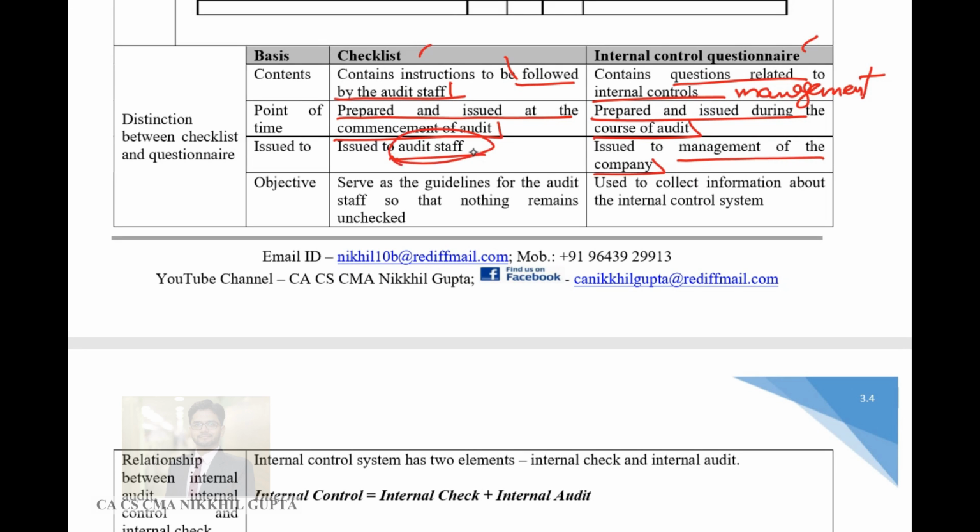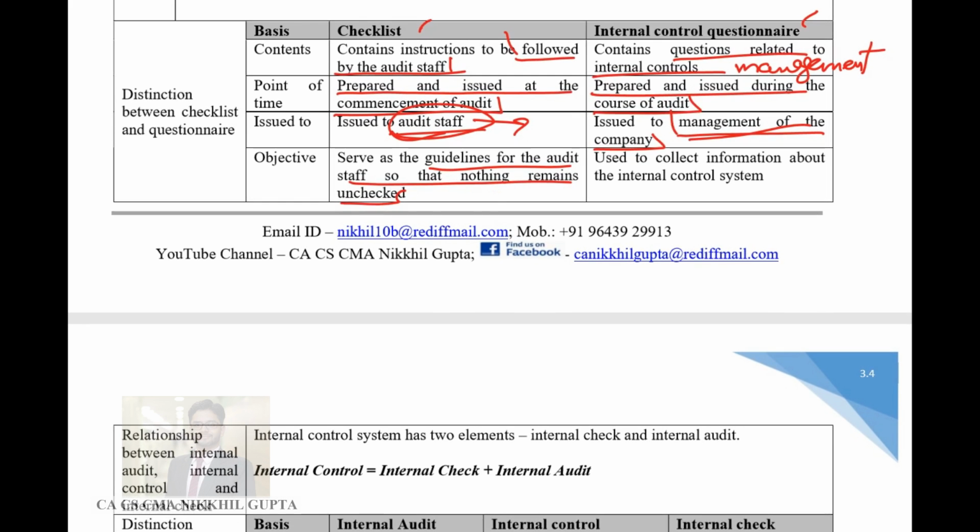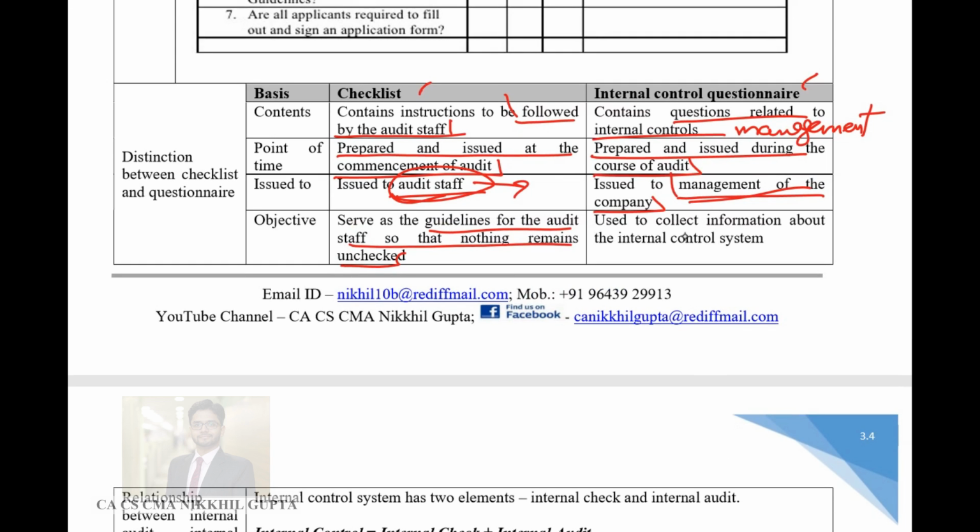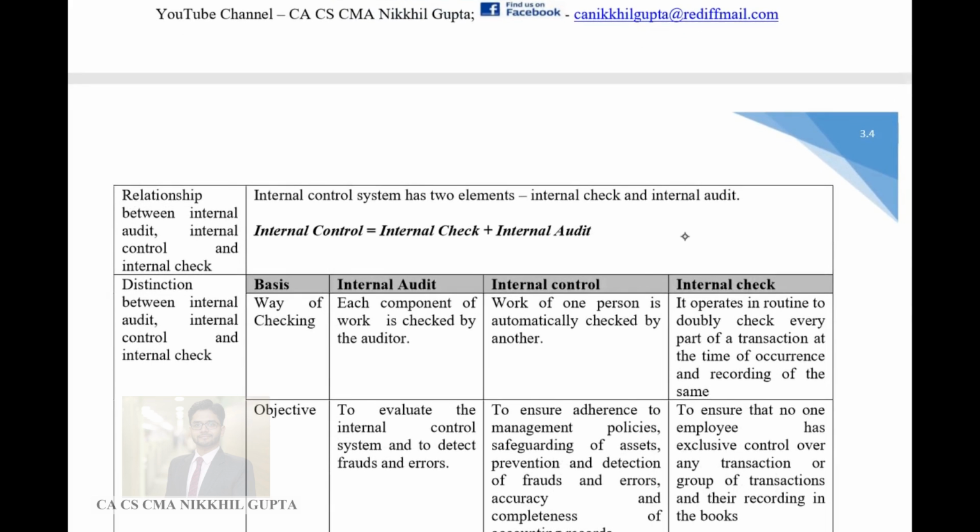So checklists are questions given to the audit staff so that they do not miss any important aspect of an audit. And the internal control questionnaire is for the management of the company to ensure that the auditor understands the internal controls well. The objective of the checklist is to set the guideline for audit staff so that nothing remains unchecked. And the objective of the internal control questionnaire is to collect information about the internal control system.